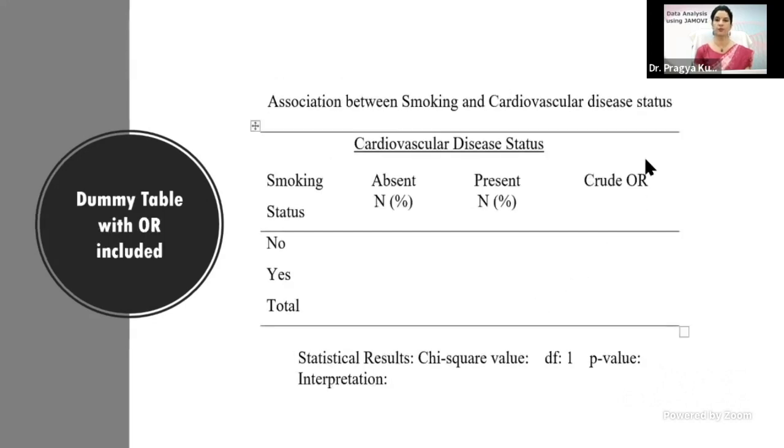And if you wish to write the odds ratio, then the odds ratio which we calculate through the 2x2 contingency table is a crude odds ratio, because adjusted odds ratio we calculate in the logistic regression. So if you wish to calculate and report crude odds ratio between the two categorical variables, then you can have a separate column for that here only, and then you can write that.